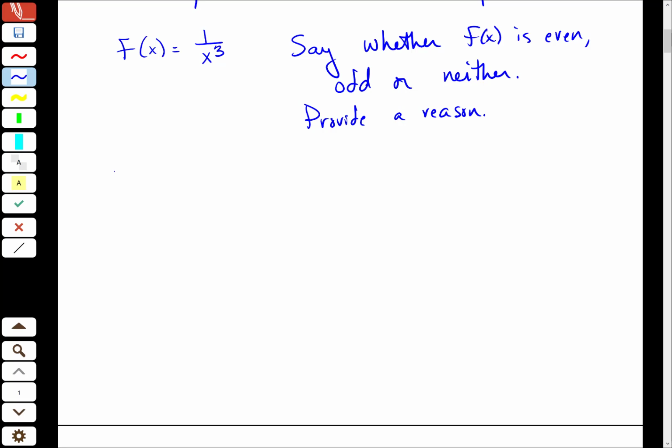Okay, so when I want to solve this problem, I want to do the following steps. One, both of these, even and odd, involve the function f of negative x. And so one of the first things I do is just plug negative x into f of x. Now, when I say plug in negative x, I don't mean plug in a negative number.